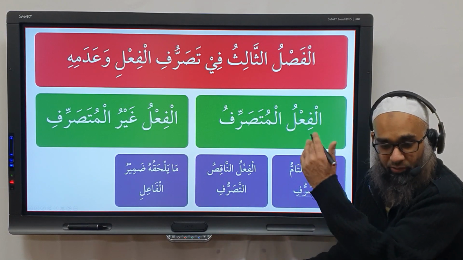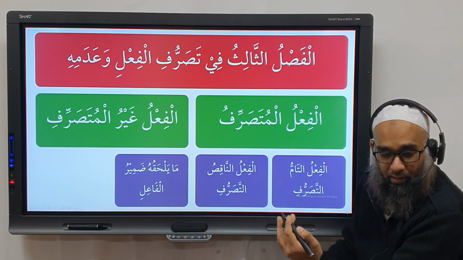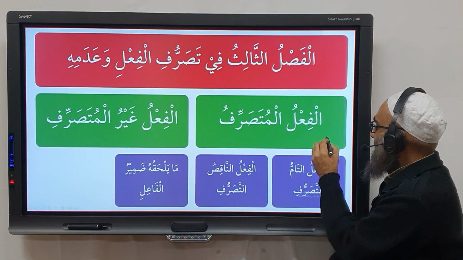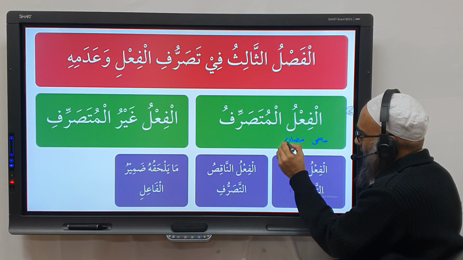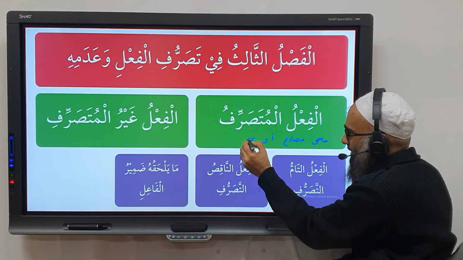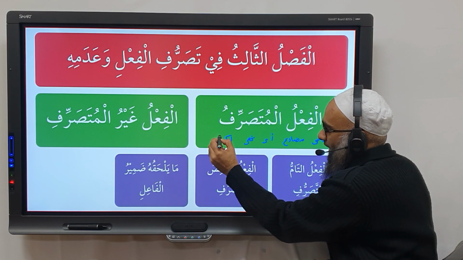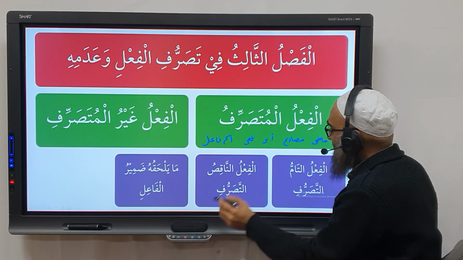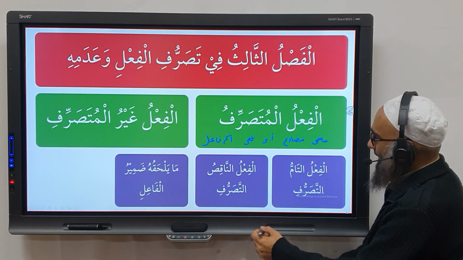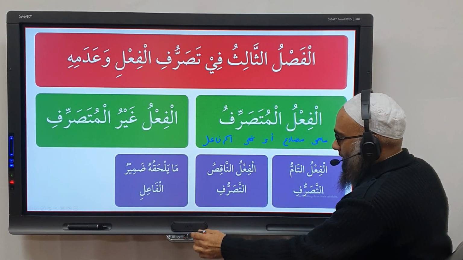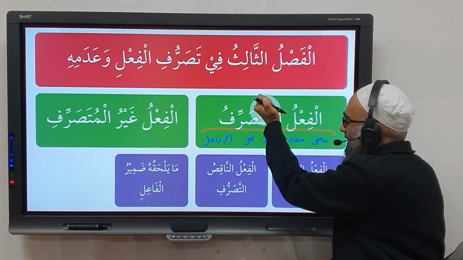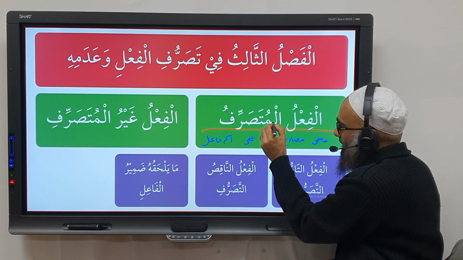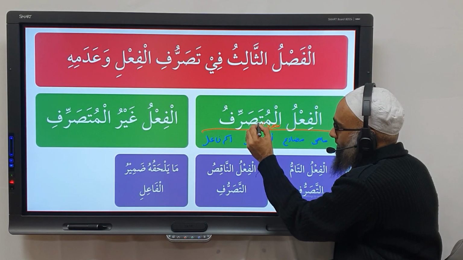Some of them have a ماضي, but the ماضي has a ضمير, meaning it goes all the way down. So now in a sub table, you have ماضي, you have مضارع, you have أمر, you have نهي, اسم الفاعل. Yes? So a tamu tasarruf means it has all of them. That's mutasarrif tam.